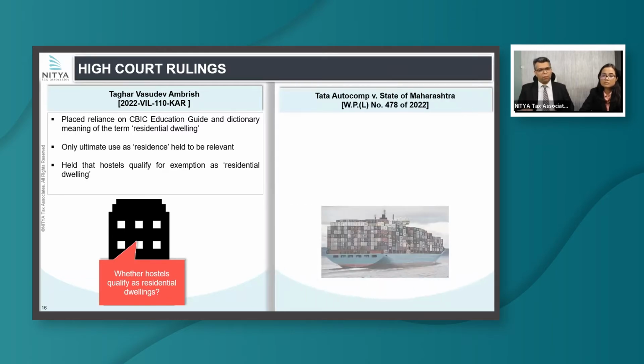Another very important and interesting ruling comes in the form of Tata Autocomp versus State of Maharashtra. The issue is novel because in Maharashtra and Gujarat, there is a levy of stamp duty which is coming through a circular when you are filing a bill of entry. And this, of course, becomes a cost for the assessee. There's no credit mechanism available for that. When Tata approached the High Court, they stayed the levy of the stamp duty.